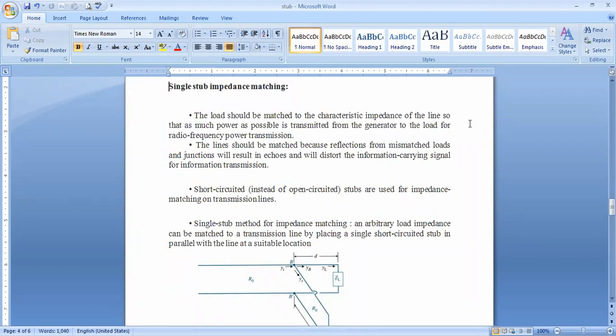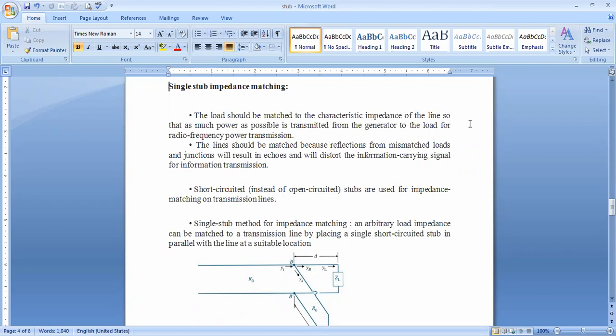The load should be matched to the characteristic impedance of the line so that as much power as possible is transmitted from the generator to the load. Ultimately, our goal is that I want to transfer my complete knowledge to you. That's why your impedance and my impedance must be matched. Here also it is the same: to carry the information completely from source to destination, the source and load impedances must be matched with a concept called stub.